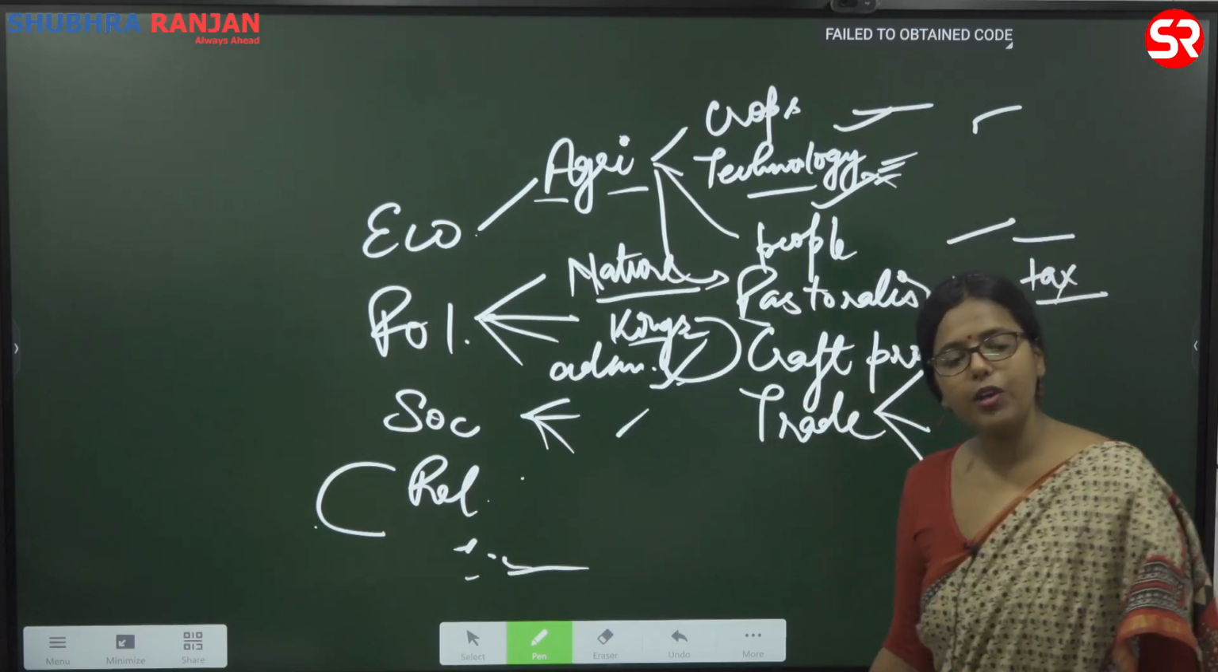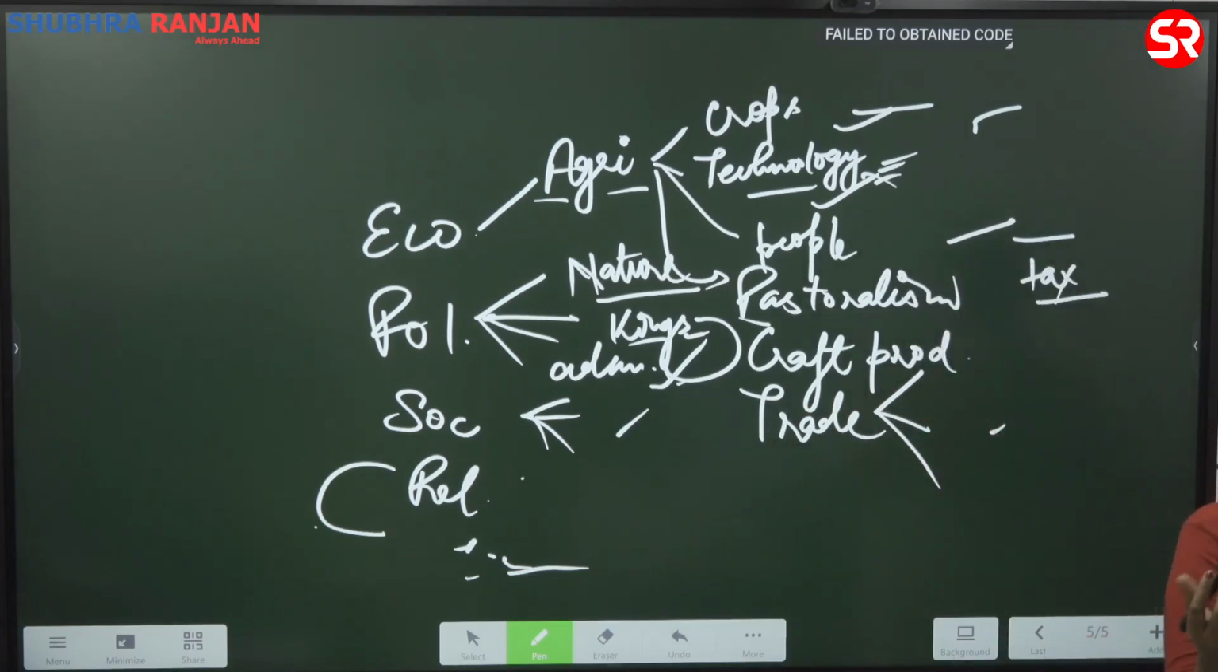Religion: what are the important religions? What are the important philosophies related with that religion? How they have influenced the larger structure of the society. That is something you will study in religion.